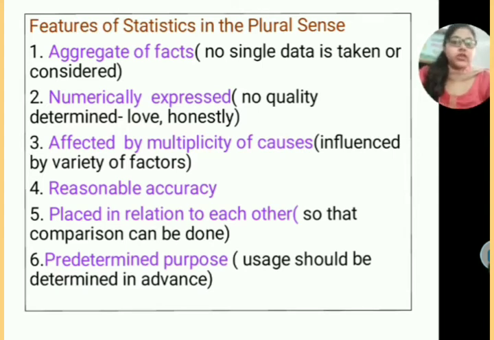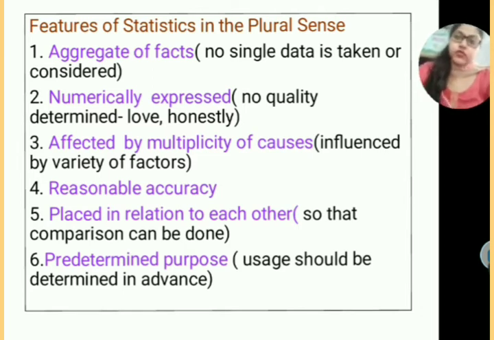आप इसको estimate के basis पे भी लेते हो, इस वजह से अगर आप estimate के basis पे ले रहे हो तो वो सिर्फ आपका generally accurate होगा, completely आपने इसको calculate करके, हर चीज़ calculate करके भी आप उसको perfect नहीं निकाल सकते. Next one is placed in relation to each other. We have discussed it in the part of definition. Relation to each other means that when you are connecting the data to each other.